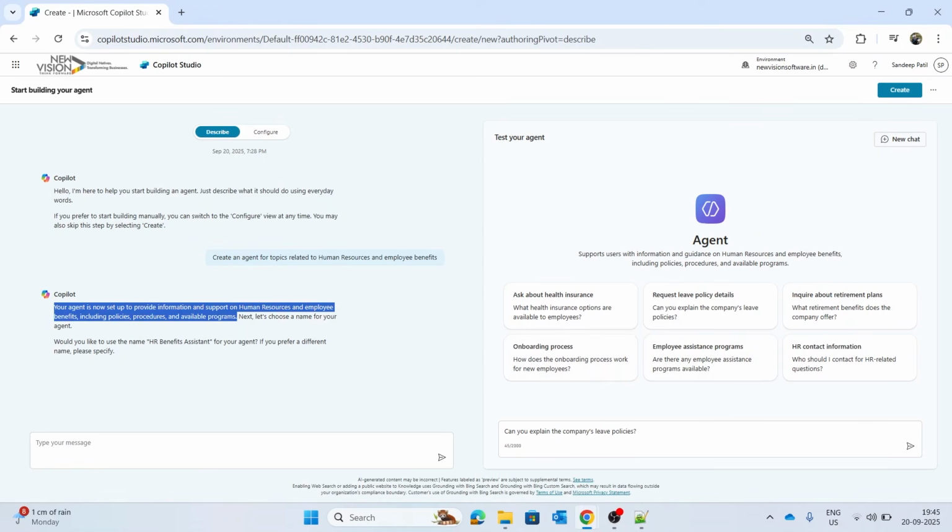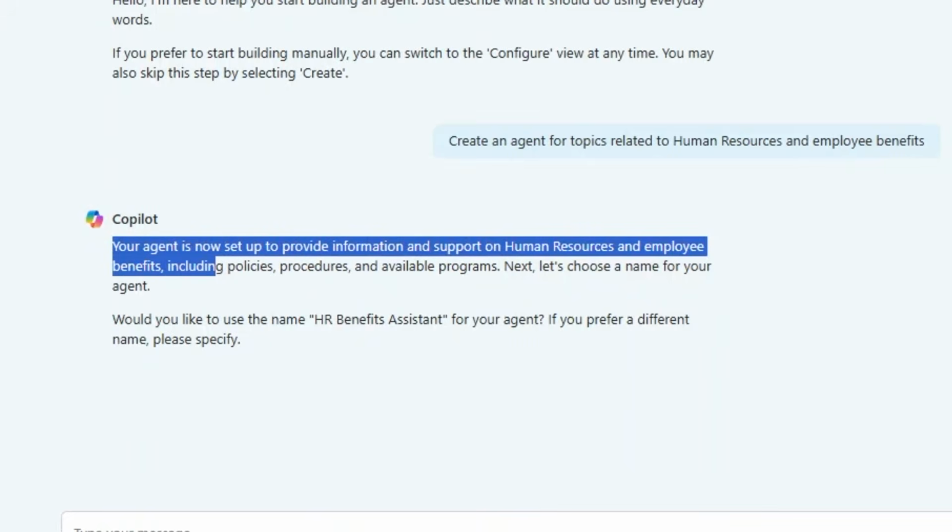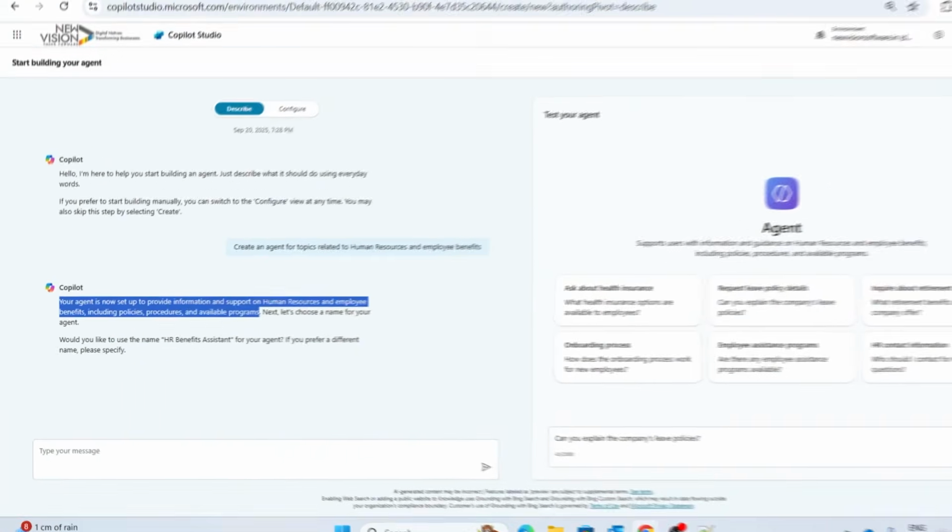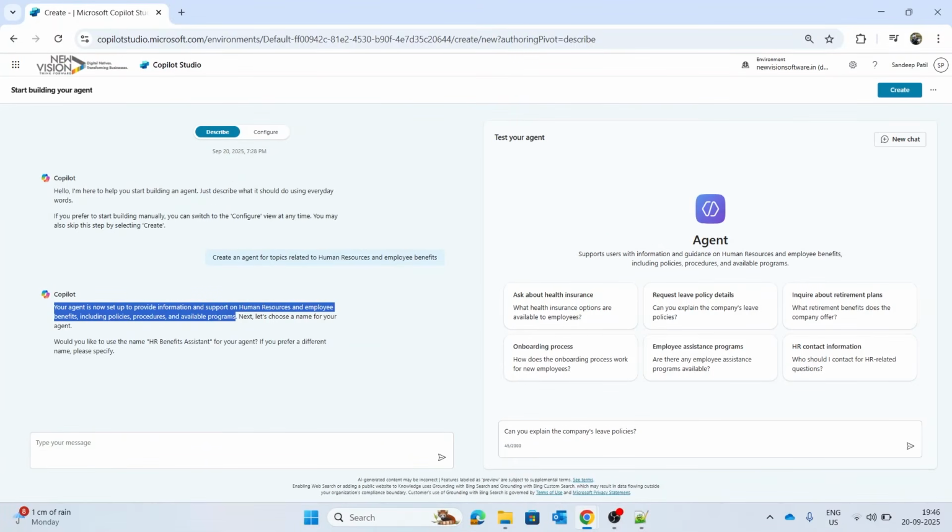So if you look into this particular page, we have a left panel section which talks about your agent is now set up to provide the information and support on human resource and employee benefits, including policy, procedures and available programs. This is the natural language authoring step. You tell Copilot in plain English what you need, and it creates the foundations of your agent. And the right panel is to test your agent.